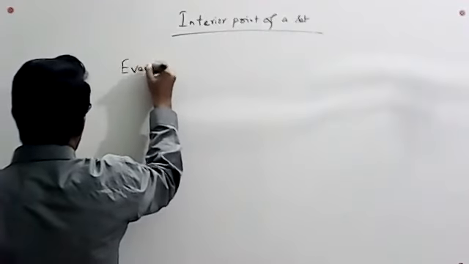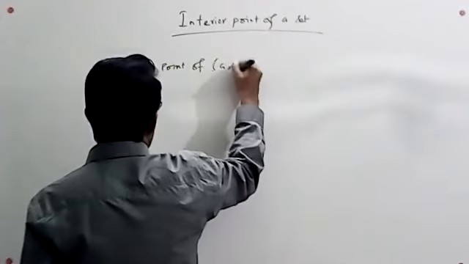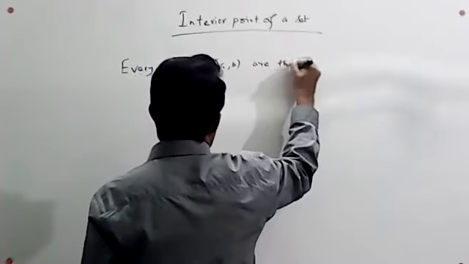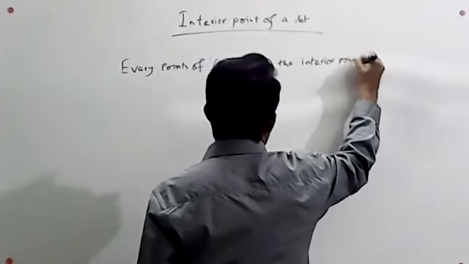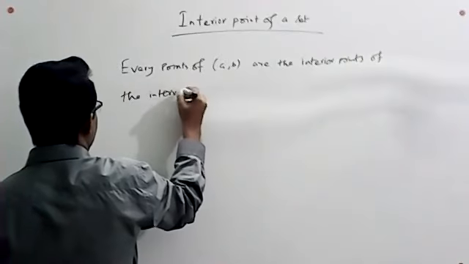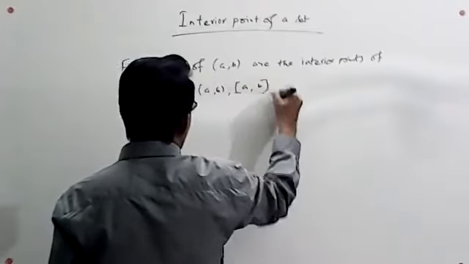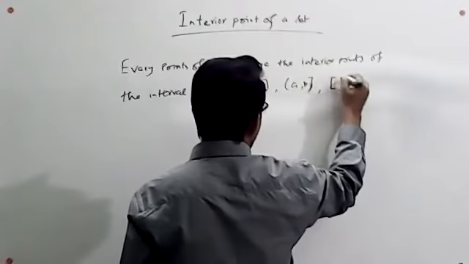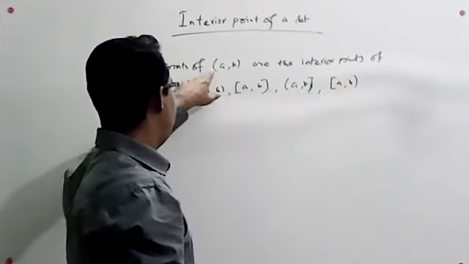Every point of the open interval AB is an interior point of the open interval AB. And for the closed interval AB, the open-closed interval AB, and the closed-open interval AB, the interior points of these intervals form the open interval AB.